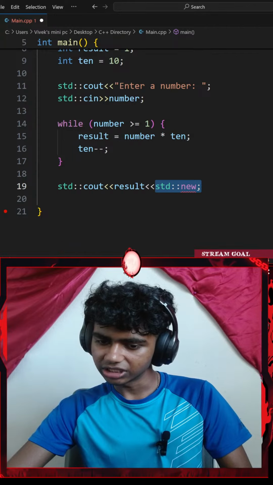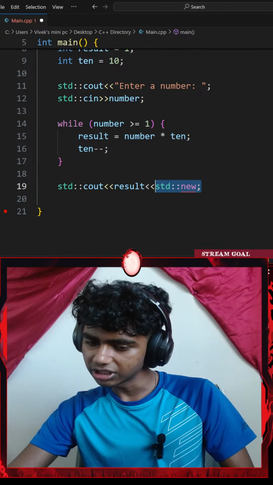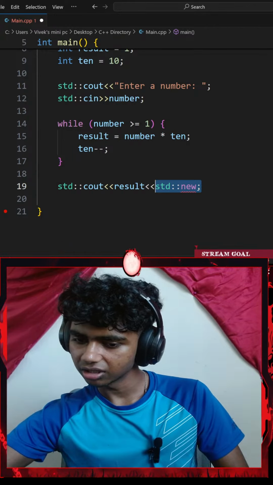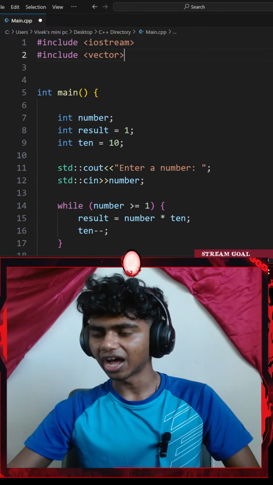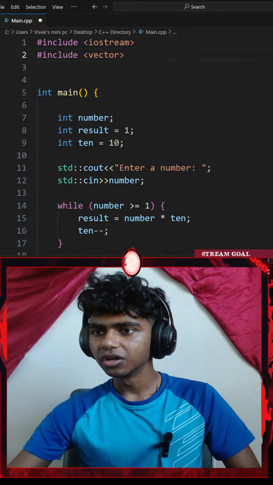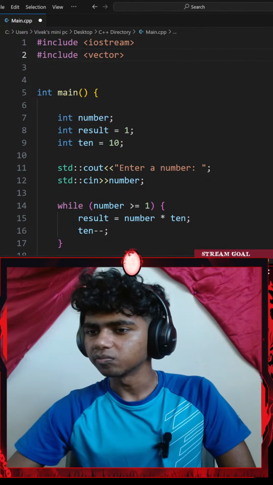Don't do integer 10, do instead hashtag define 10. Is hashtag define 10 like something that we add up here? Okay, so let's see. Hashtag.